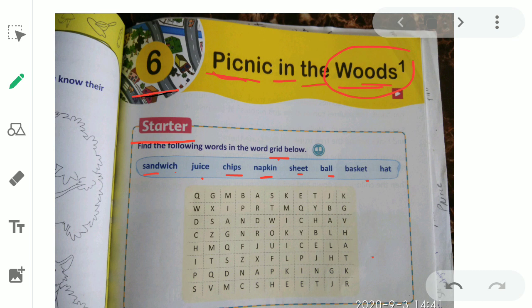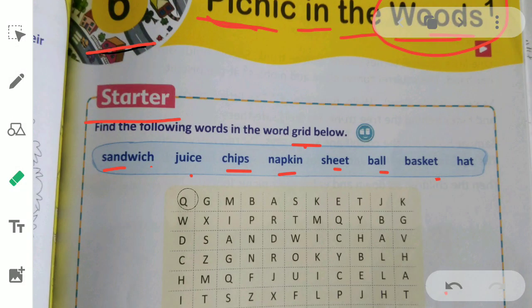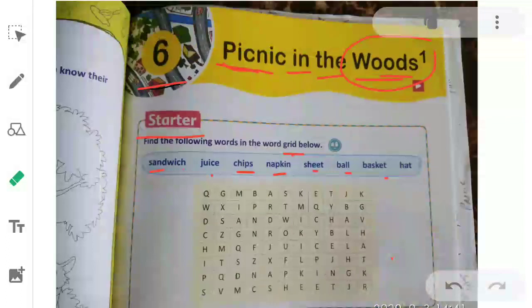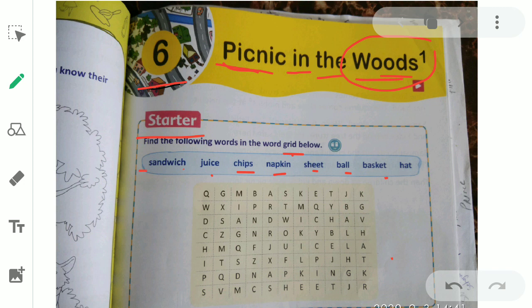इस grid में से you have to find out these words. So let me tell you how to find these words. The first word is sandwich. So kids, if we talk about this word sandwich, which is the first letter? The first letter is S. So in this grid we will find the letter S. Let us find out. Where is S? Here we have S.